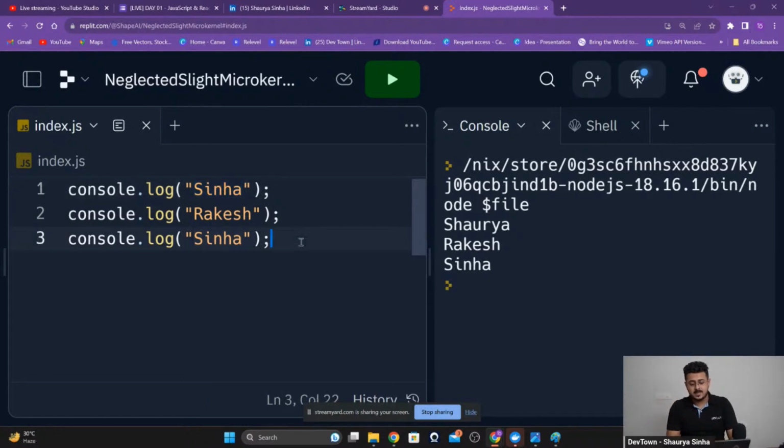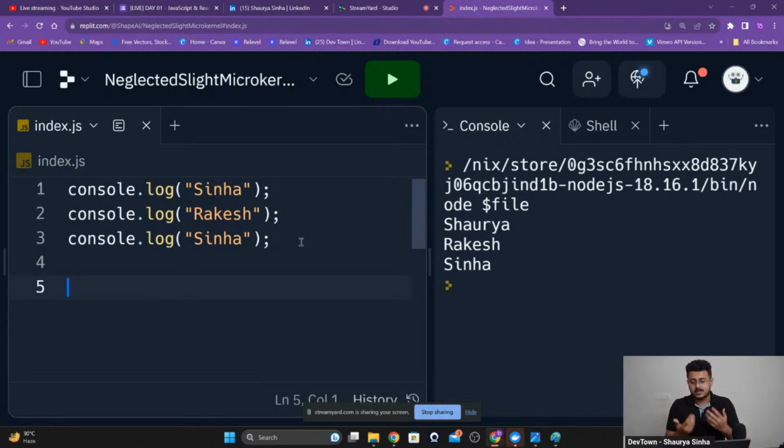Now, please try to understand there might be some other code right over here. It is not as if I'm going to print Shaurya Rakesh Sinha 10,000 times continuously. I will be writing these 3 lines of code, then there will be another 20 lines of code doing something else. Then again I have to print Shaurya Rakesh Sinha. Then again some 10 lines of code doing something else. Then again Shaurya Rakesh Sinha I want to print. Then again 5 lines of code doing something else. So there is no consistency here that would let you use for loops. Loops are something that you can only use if you're doing something consistently. I'm not printing out Shaurya Rakesh Sinha 10,000 times continuously. I want to do it at different locations, at different places, depending upon my predicament itself.